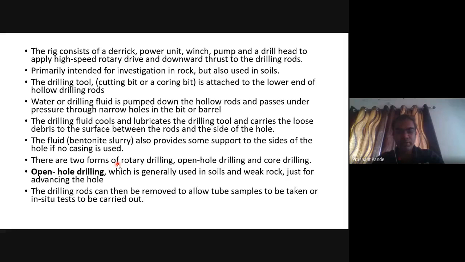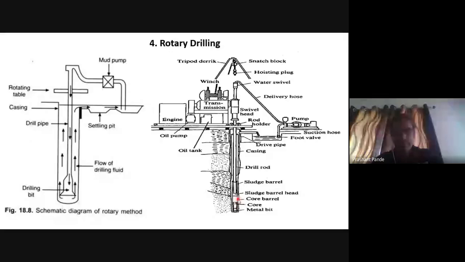So here, the main thing is the cutting or coring bit. Here it is the core and core barrel, sludge barrels, which are attached to the drill rod, and here it is the drive pipe and this winch mounted on this engine. This is the derrick tripod.